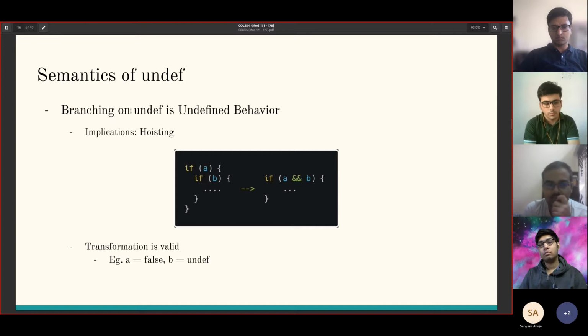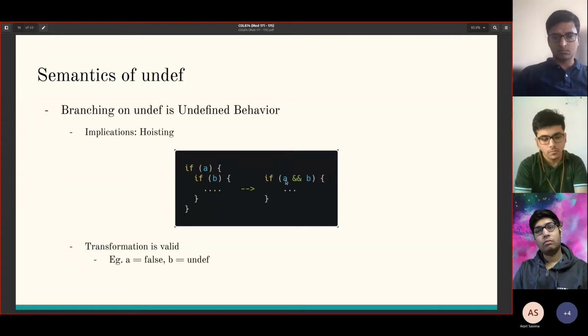So the implication of assuming branching on undef is UB shows up when we are hoisting, for example, taking this inner if branch and making it A and B. This was invalid with poison, but with undef it's valid.